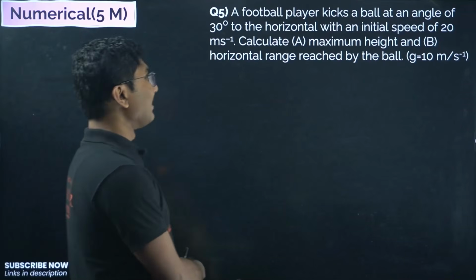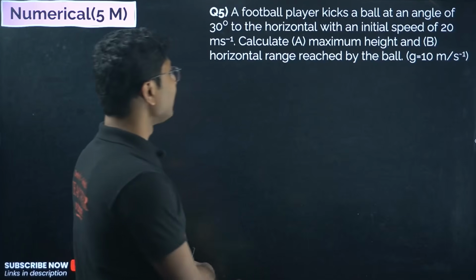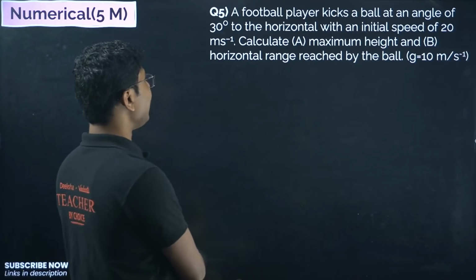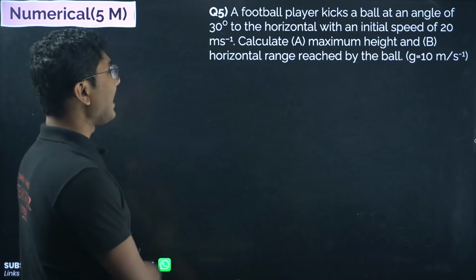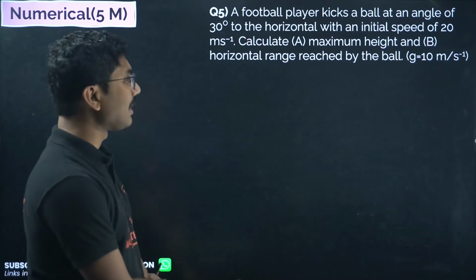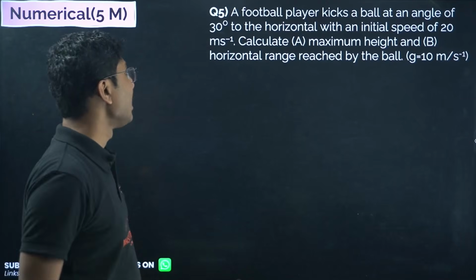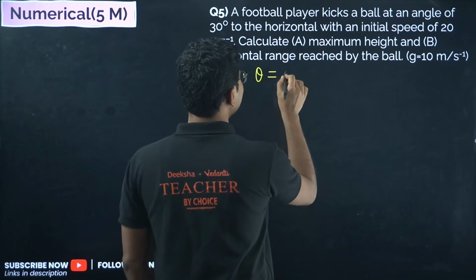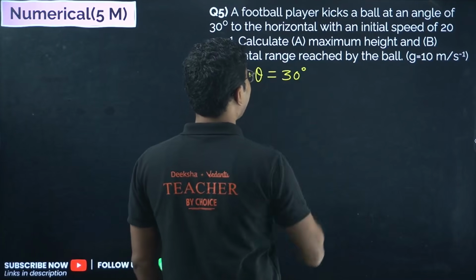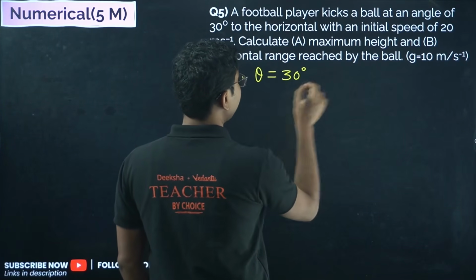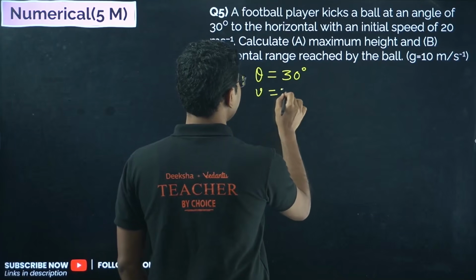A football player kicks a ball at an angle of 30 degrees to the horizontal with an initial speed of 20 meter per second. Calculate A, the maximum height, and B, the horizontal reach of the ball. G is given as 10 meter per second square. So the angle is theta equals 30 degrees and the initial speed is 20 meter per second.